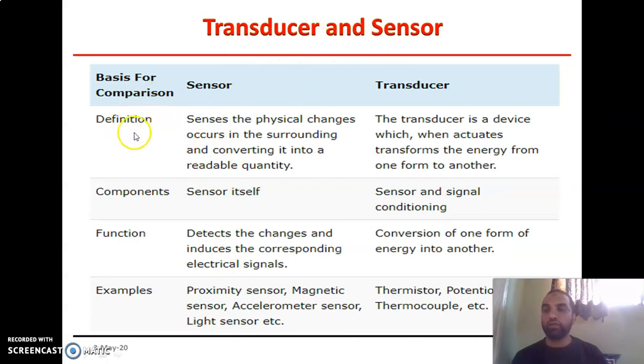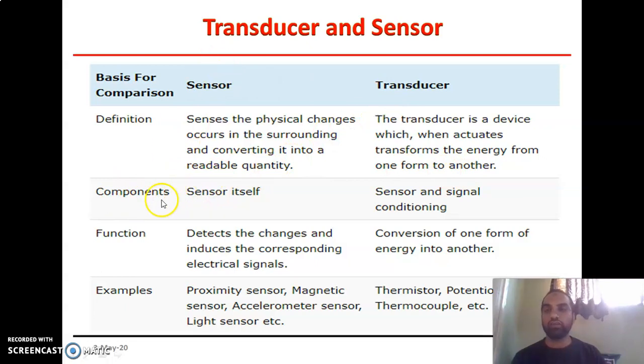By considering the definitions, a sensor senses the physical changes occurring in the surroundings and then converts them into a readable quantity. But a transducer is a device which, when actuated, transforms the energy from one form to another.